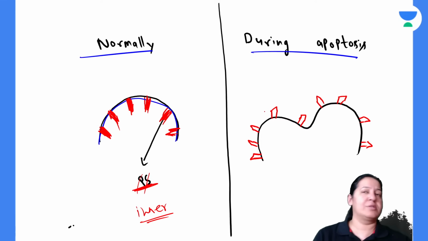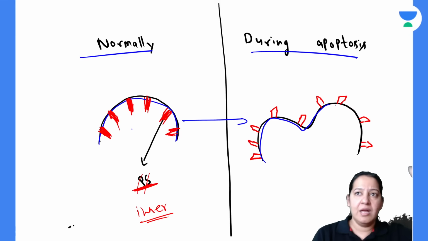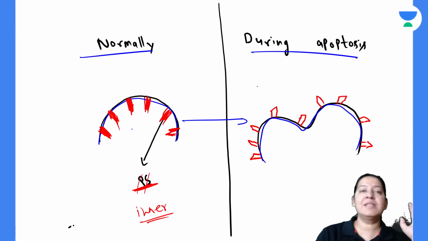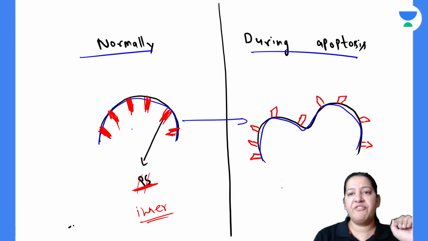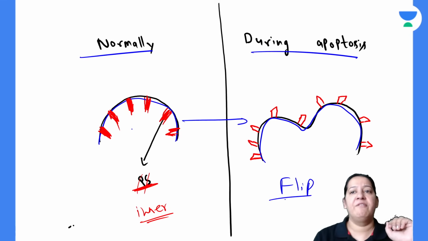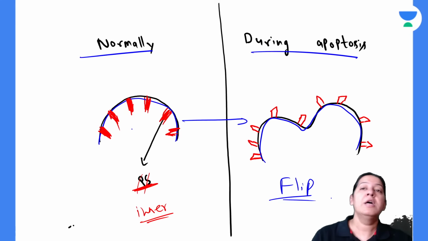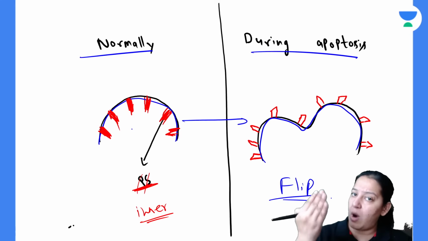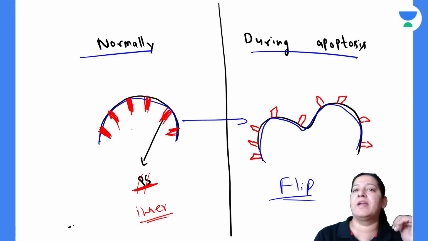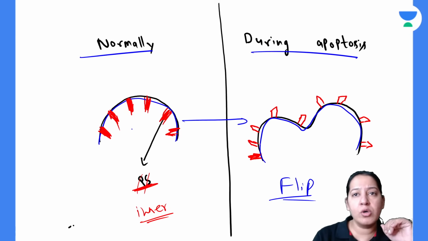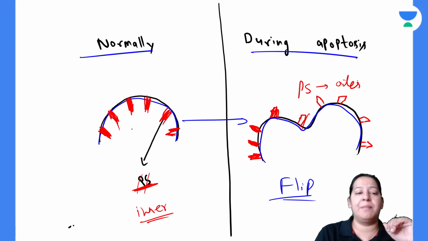But during apoptosis, when this cell converts into apoptotic bodies, from one cell, multiple small bodies are formed. Can you see? The bodies are about to form. There is flipping of the cell membrane. The inner surface of the cell membrane goes to the outer and the outer surface comes to the inner. So the phosphatidylserine goes on the outer surface of the cell membrane during apoptosis.